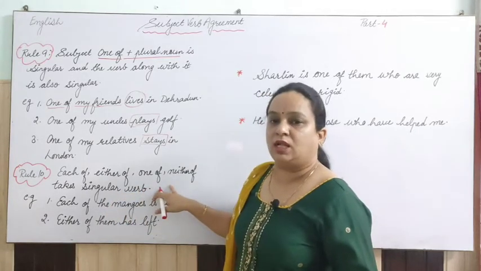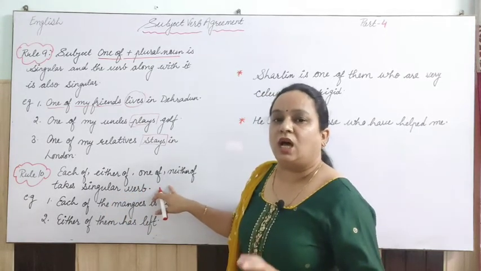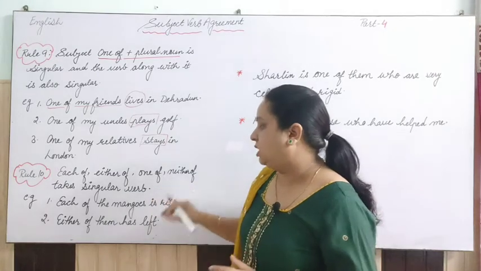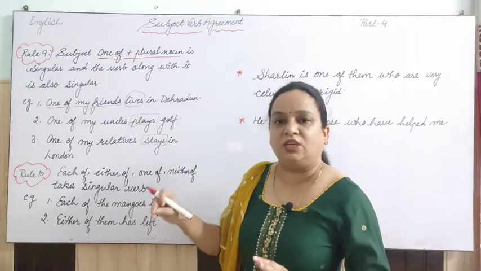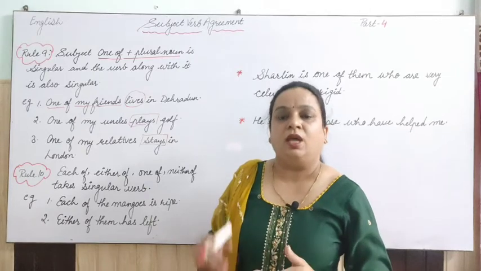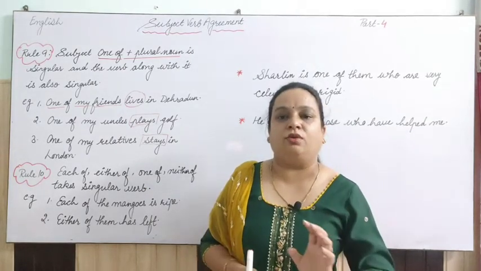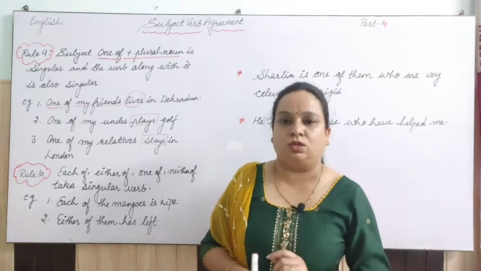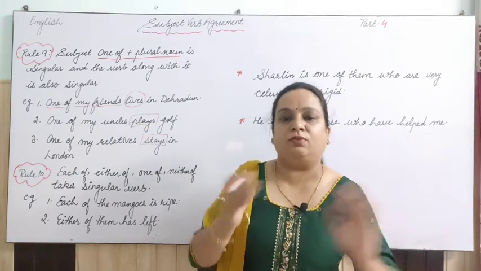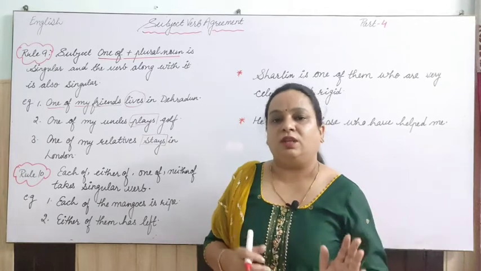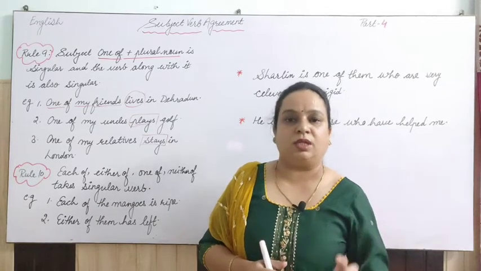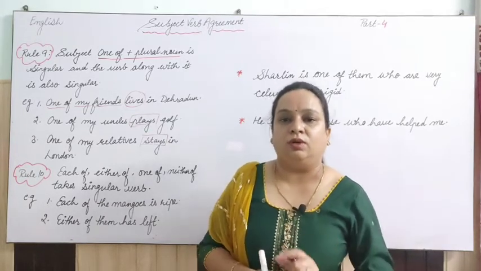If these words are in the sentence, after each of, either of, neither of comes the plural noun, like each of the mangoes. Mangoes is plural, but before that there is each of. So we will consider that as a singular subject and we will apply a singular verb here too.